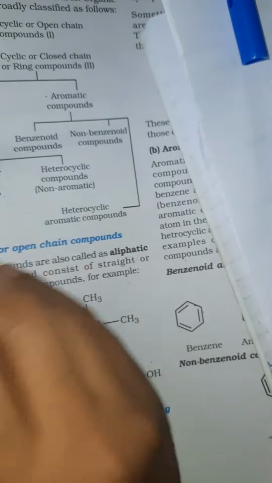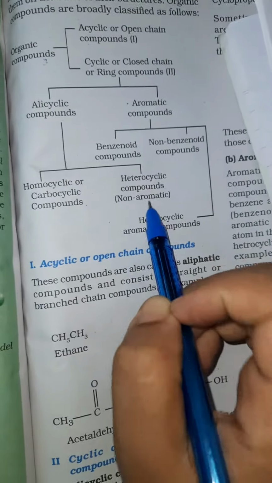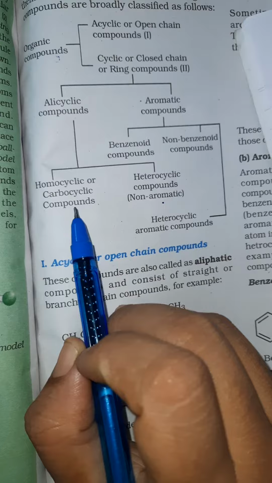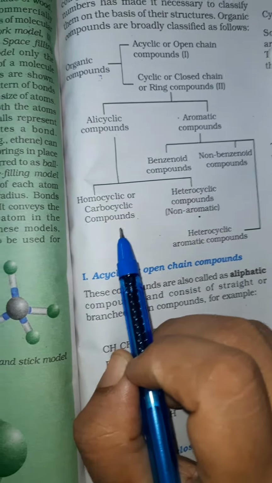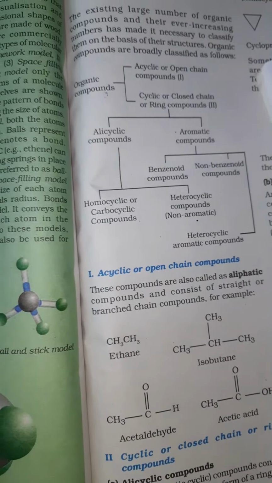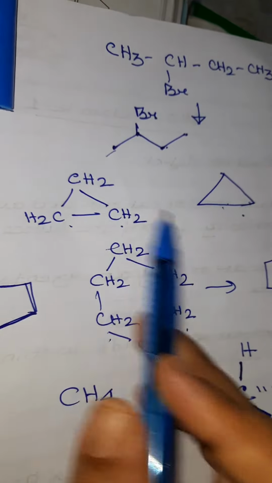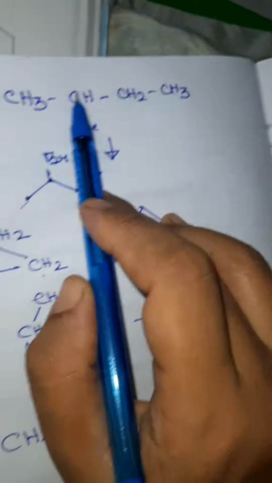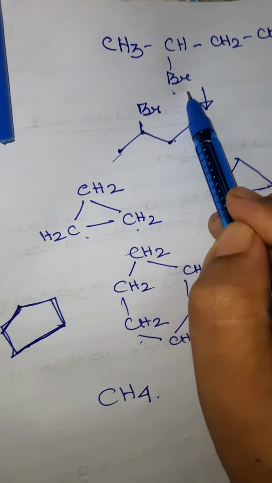Then in the cyclic compound, what do you have? You have homocyclic and heterocyclic. What do you mean by homocyclic? Organic compounds which contain only carbon and hydrogen atoms, homocyclic. But if organic compounds contain some atom which is not carbon and hydrogen, you call it heterocyclic. Like this is a homocyclic compound, only carbon and hydrogen. This is a heterocyclic compound. Who's the heteroatom? Bromine. Okay.